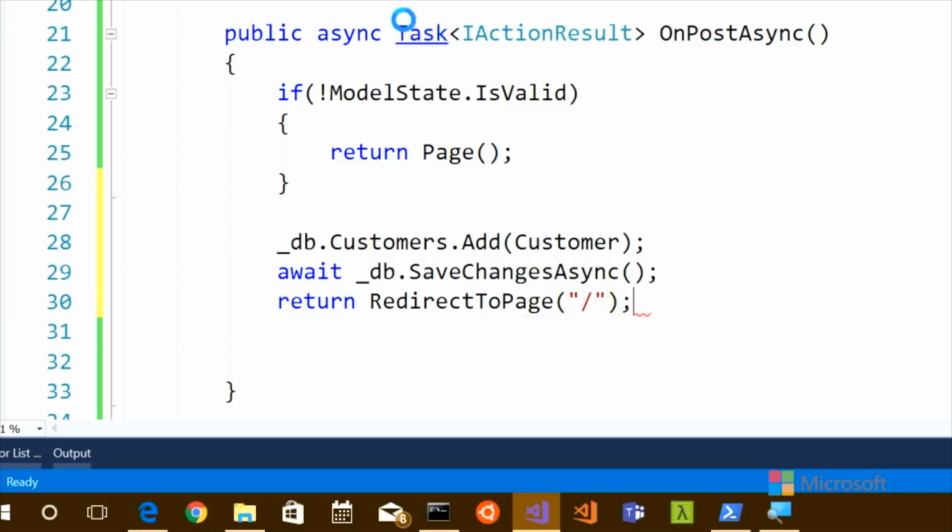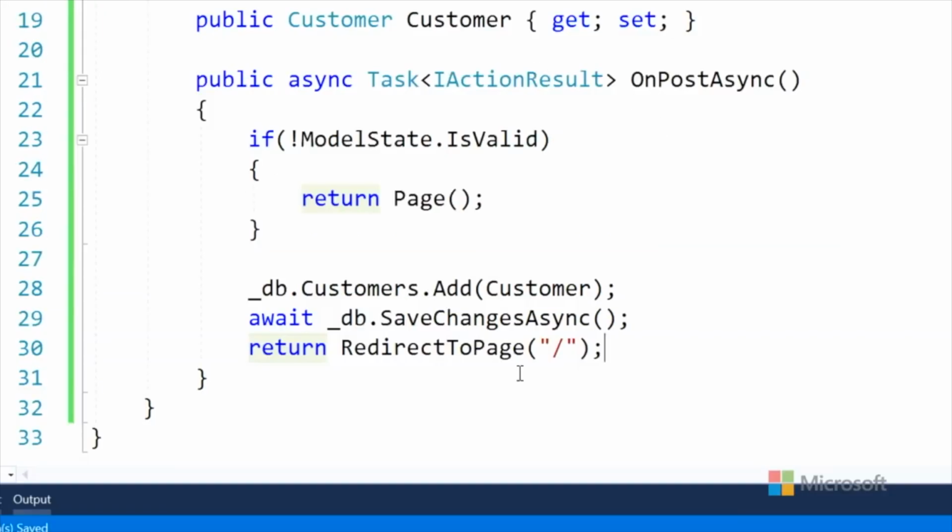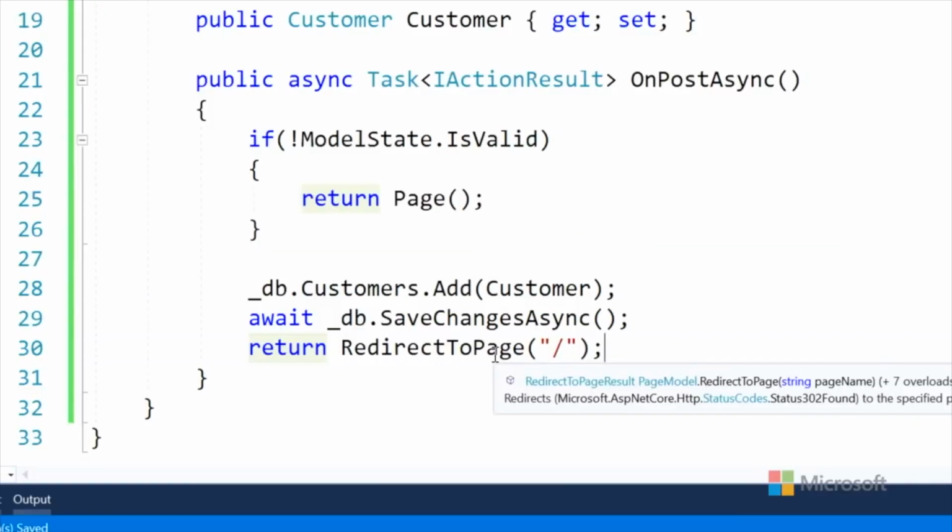If people wanted to learn more about 301s, 302s, do you have any recommendations? The internet. Correct. Yes, I would search around for that kind of stuff. Ultimately, look at the docs. But redirect to page is a standard thing. And again, if you hover over it, it says right there, status 302 found.